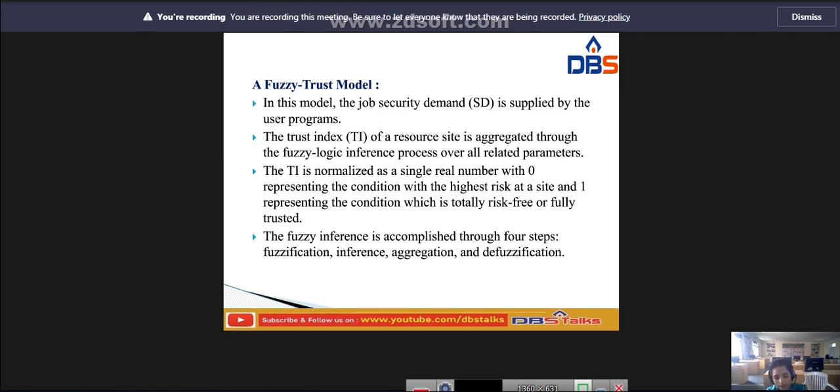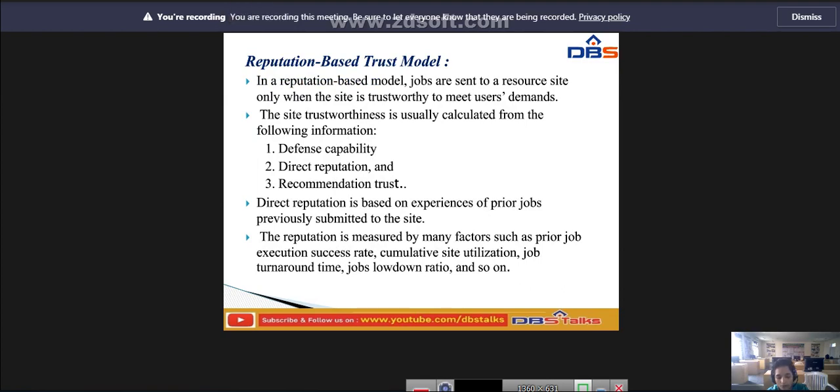A positive experience associated with a site will improve its reputation. On the contrary, a negative experience will decrease its reputation. So this is called the direct reputation.